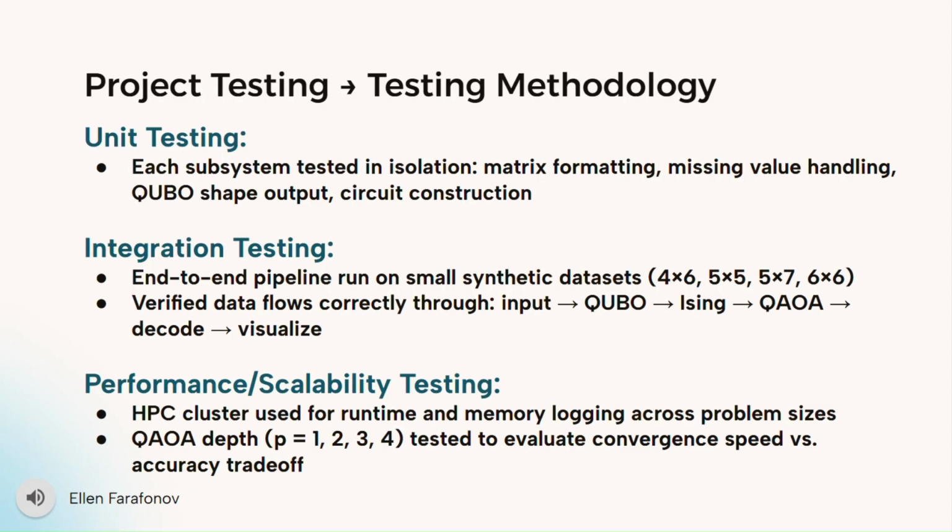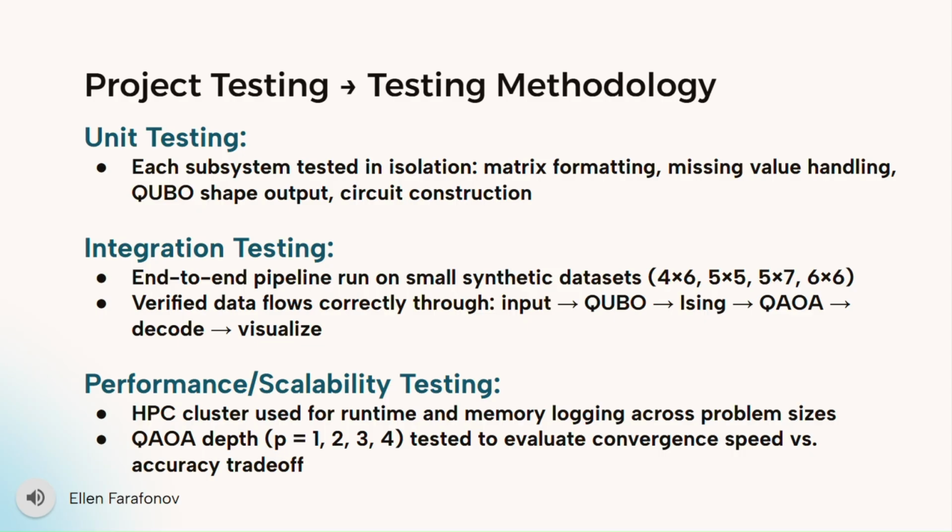So for project testing, we did 3 types of testing. The first was unit testing, where we tested each piece of the pipeline individually on its own. So things like matrix formatting, missing value handling, circuit construction, as well as the Cubo shape output were each tested on their own.